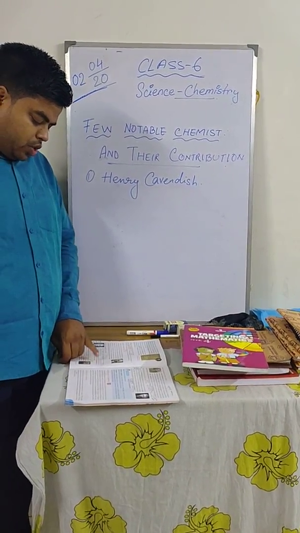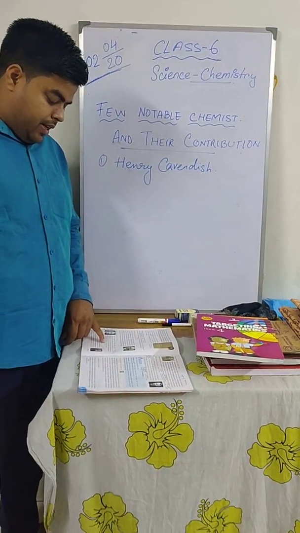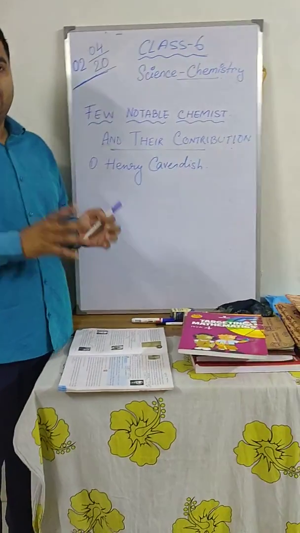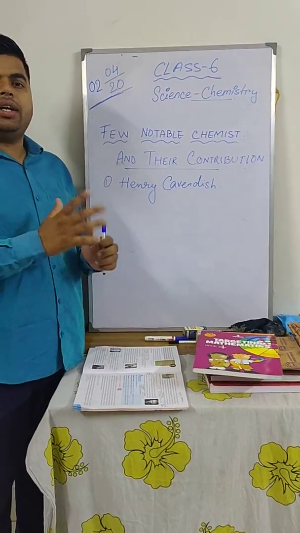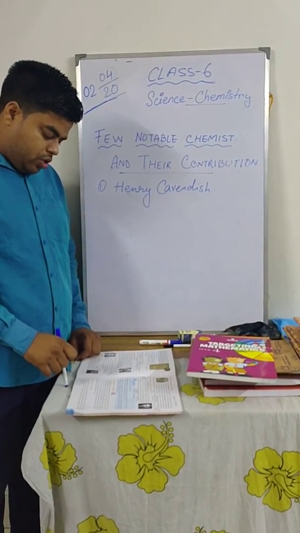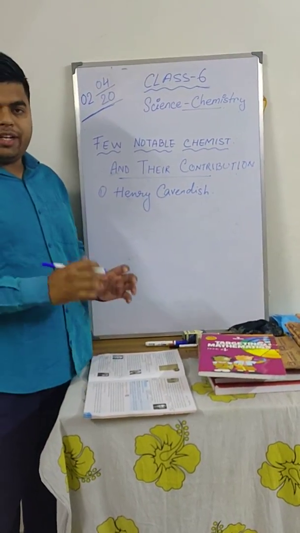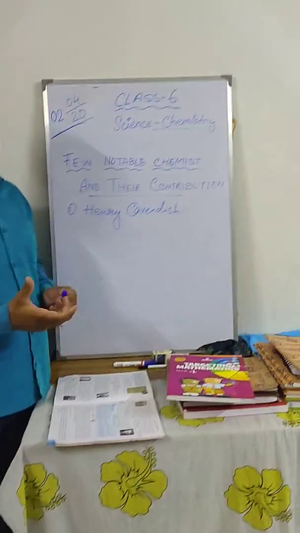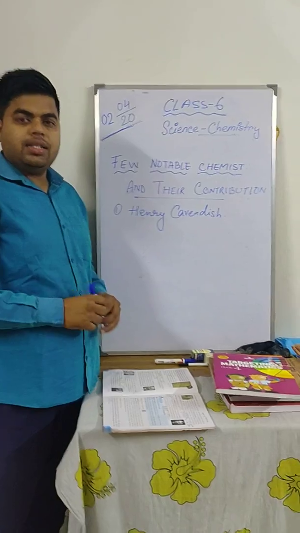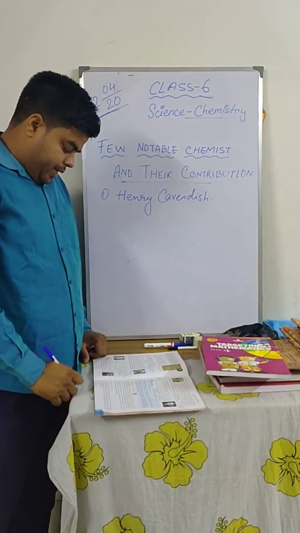Cavendish was the first person to accurately measure the Earth's mass and density. His experiment to measure the density of the Earth is known as the Cavendish experiment. So the experiment he conducted to measure the mass and density of the Earth is known as the Cavendish experiment.